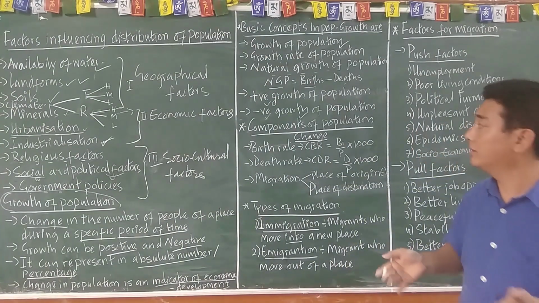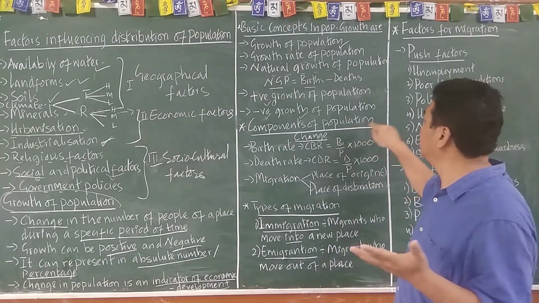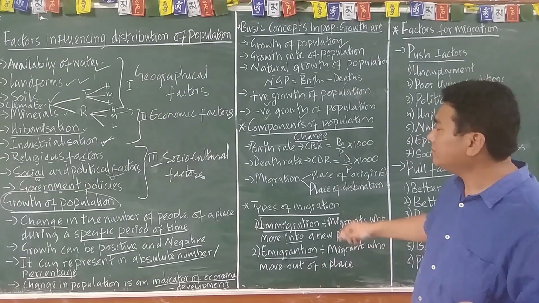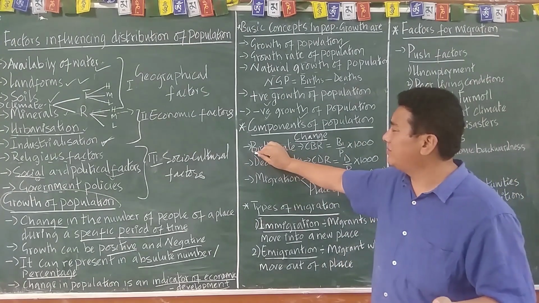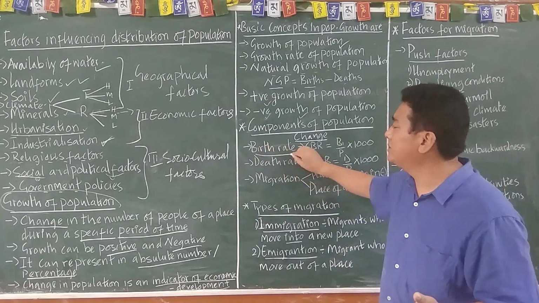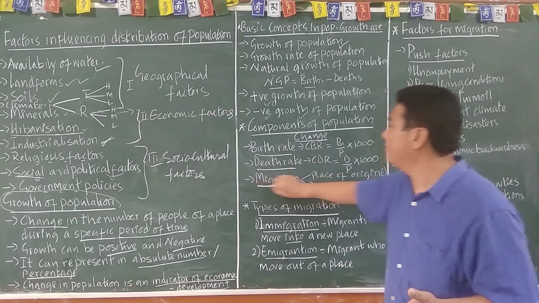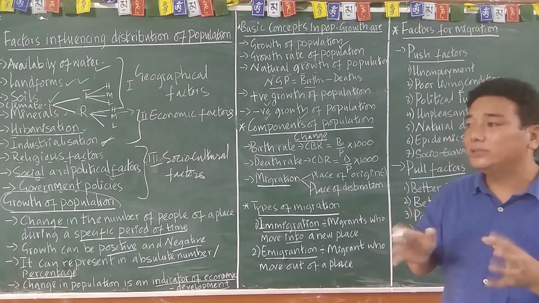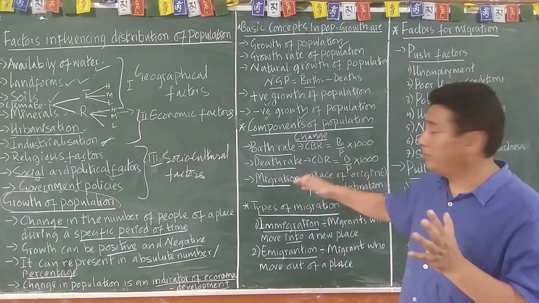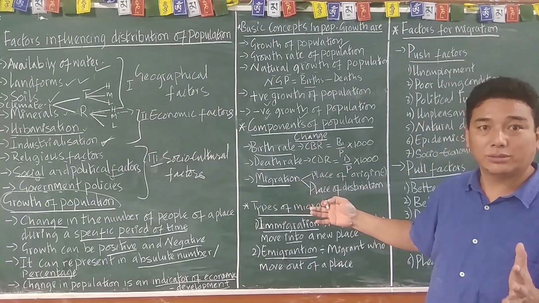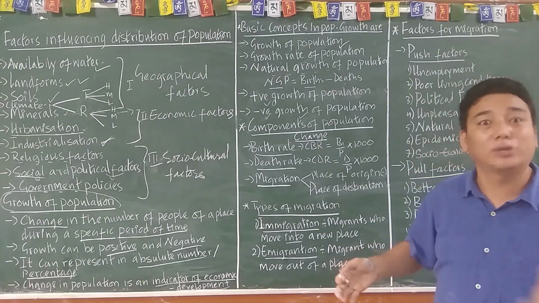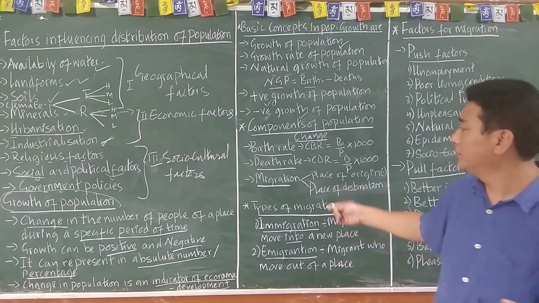It's almost like that. What makes the change in the population? There are three components, and that is birth rate, death rate, and migration. These three components lead to the change in the population. So change or growth of population, and growth can be positive and negative, right?